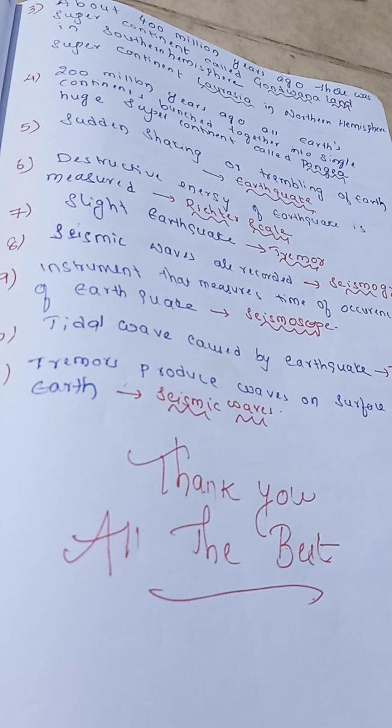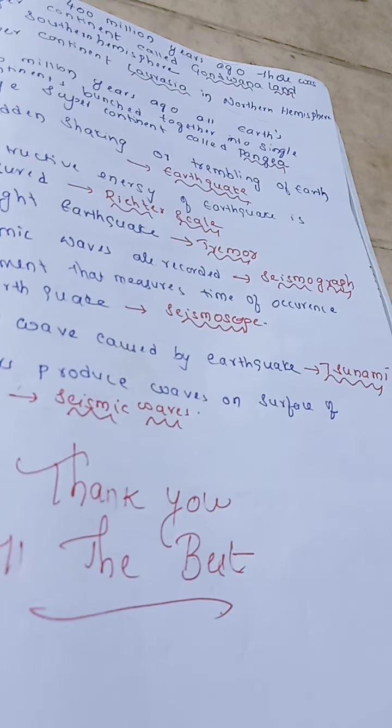Tremors produce some waves on the surface of earth, that we call seismic waves, and such seismic waves are recorded by seismograph. Okay, so this is also an important question.